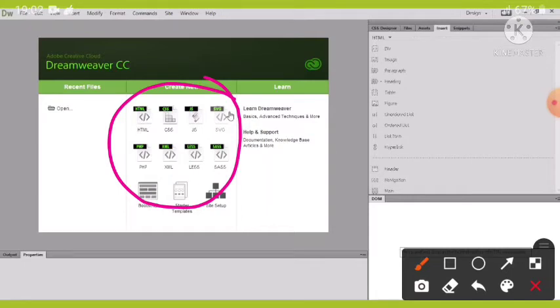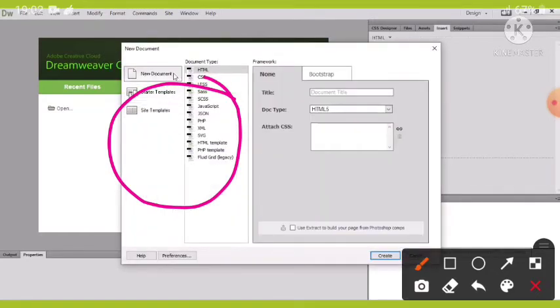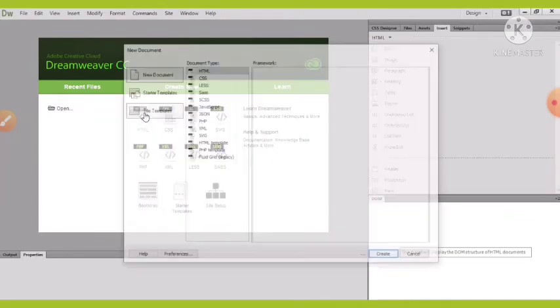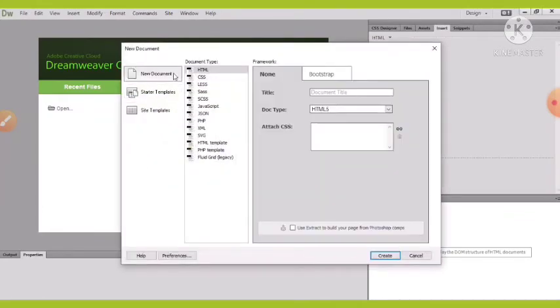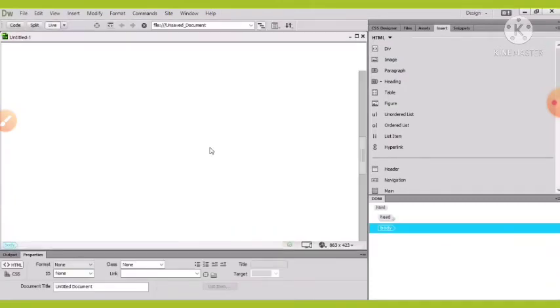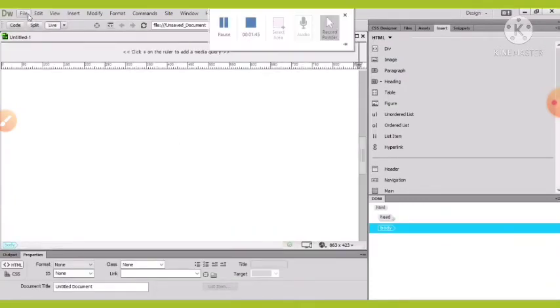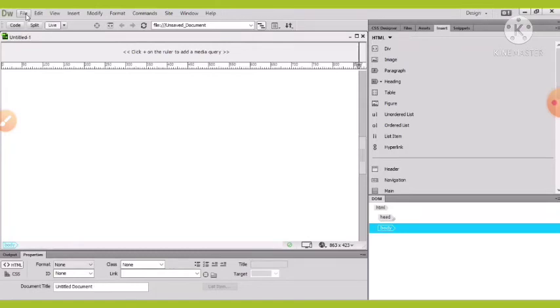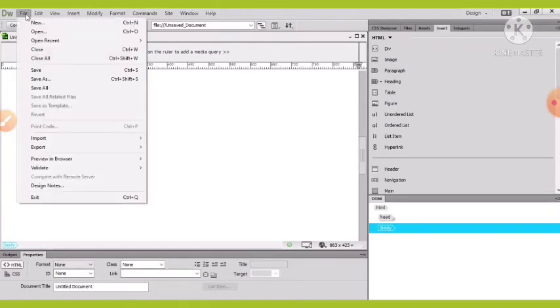Different file types tell Dreamweaver the type of code to use for creating the page. As mentioned above, we can create whole websites in Dreamweaver without knowledge of coding language. Now click HTML and then click Create. Dreamweaver automatically creates the code for your pages.